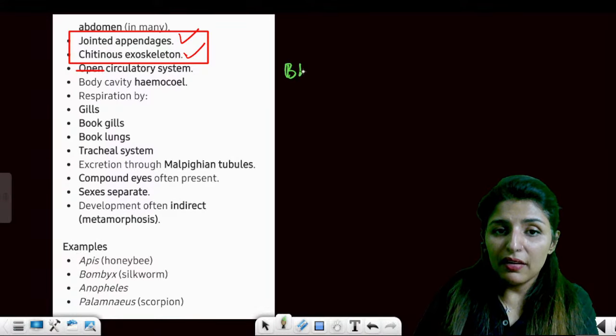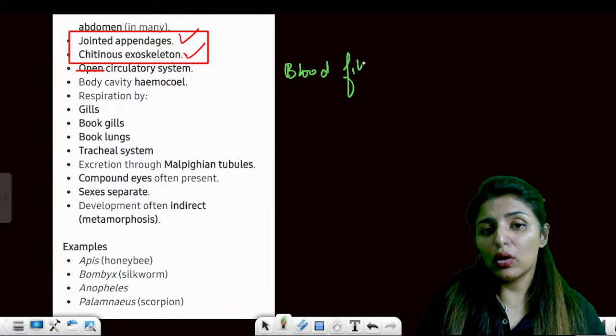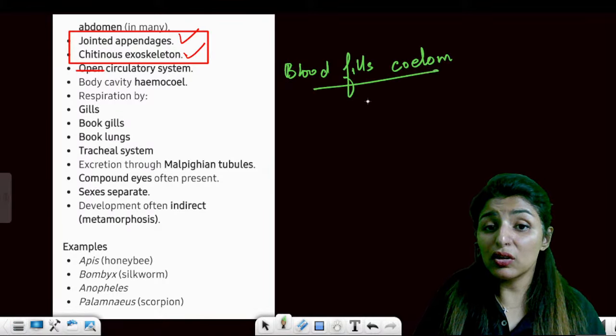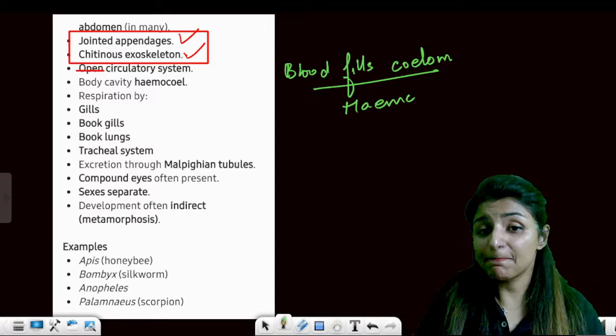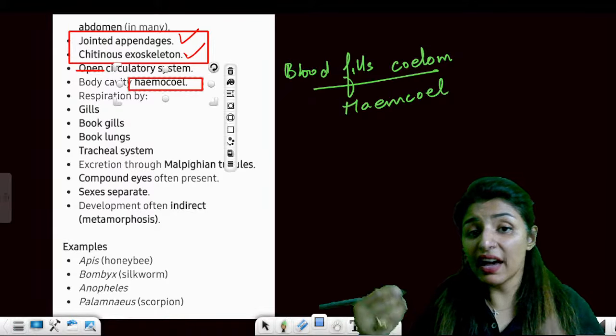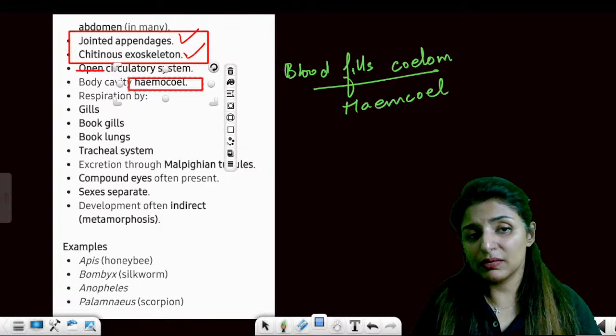Blood fills the whole space, fills the coelom. That is why such a coelom is known as hemocoel. The coelom filled with blood is known as hemocoel. Such a cavity will be known as hemocoel.